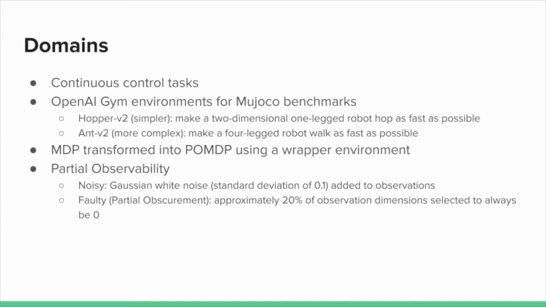We focus our work on continuous control tasks. Specifically, we use well-established MuJoCo benchmarks implemented within an OpenAI Gym environment to perform the experiments. To convert these MDP environments into POMDPs, we employ a wrapper environment which alters the observations given to the agent. We specifically examine noisy and faulty forms of partial observability.